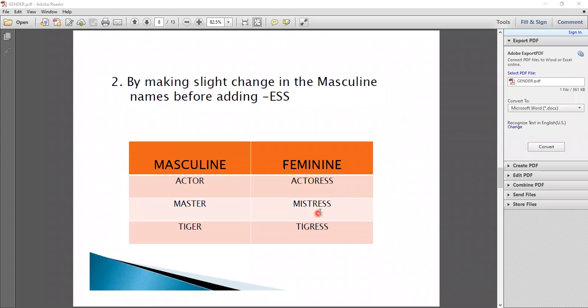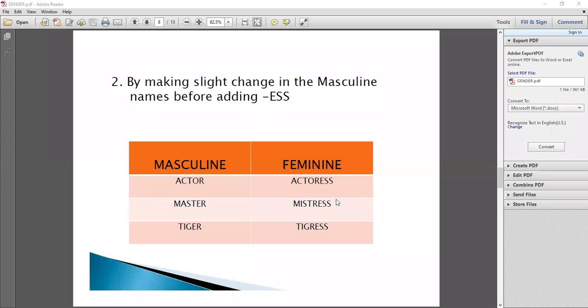Mistress, MISTRESS with double S. So you notice here the E is omitted. Here we remove the E, and we add E double S.